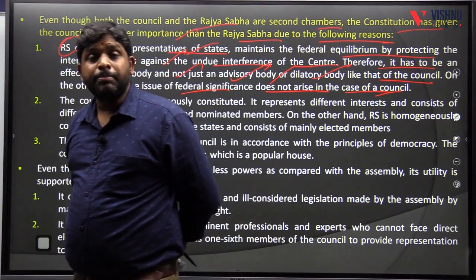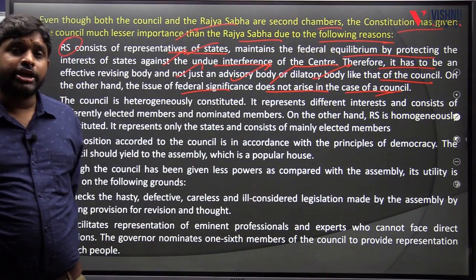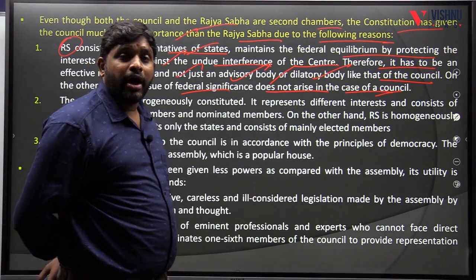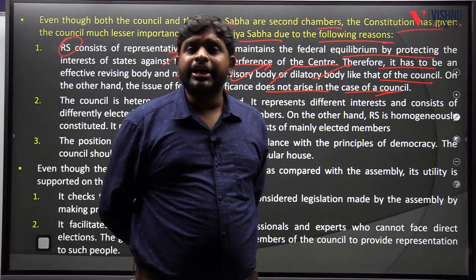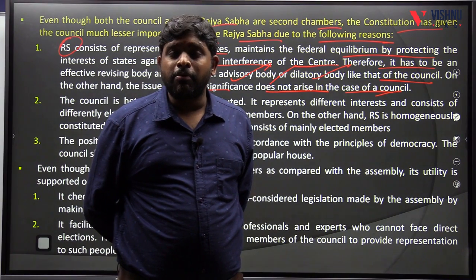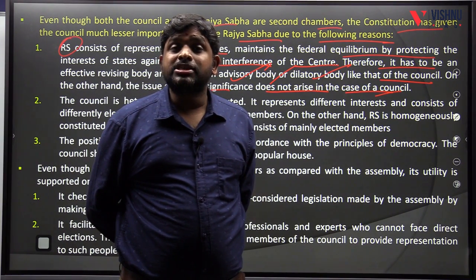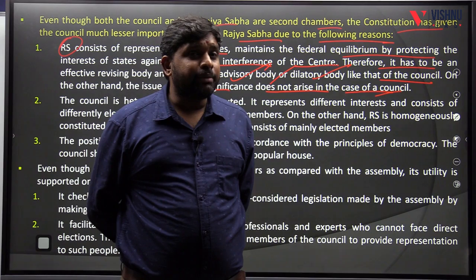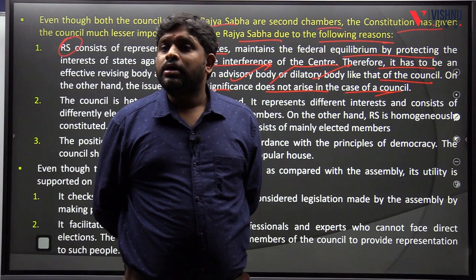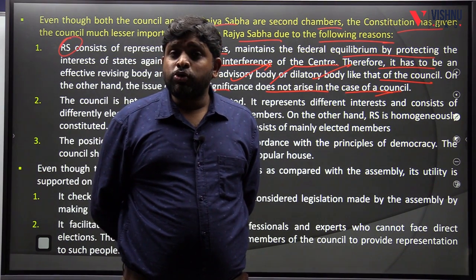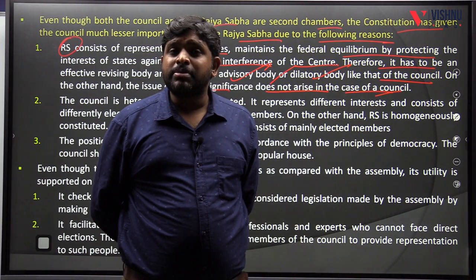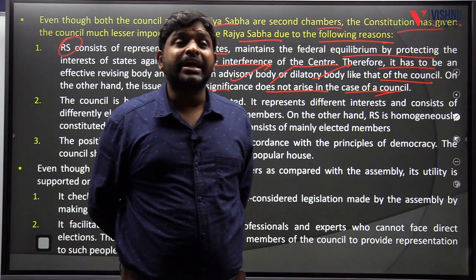So, Rajya Sabha is a bigger body when compared to the legislative council. Why? Because the legislative council is not a federal body, whereas Rajya Sabha is a federal body, because the state representatives are present in the Rajya Sabha. An exclusive duty of the Rajya Sabha members is discussing the issues of the state.